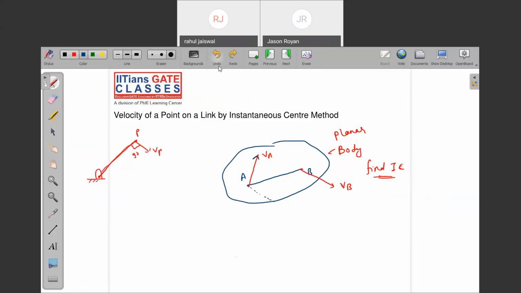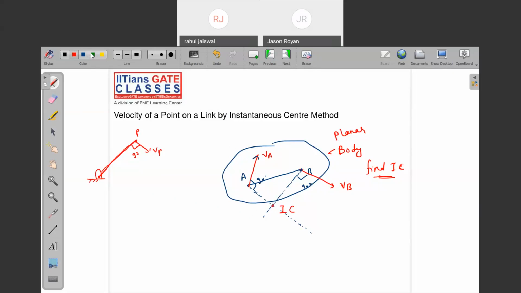Somewhere here. This is the perpendicular, let's say. For point B, where is the perpendicular line? Will it be here or not? Now, if these two perpendiculars are drawn, whatever the common intersection point is, this is nothing but the I center.